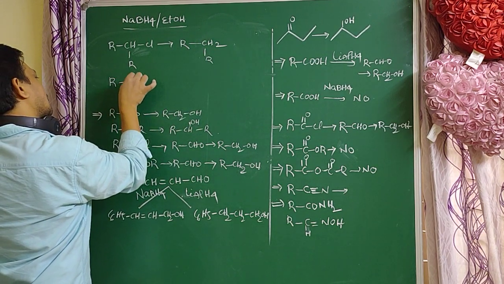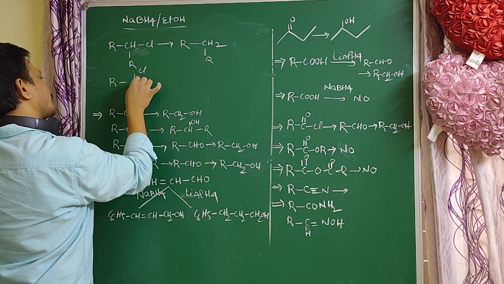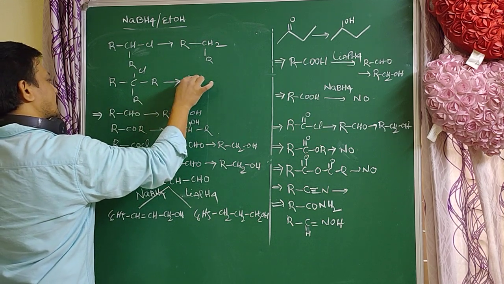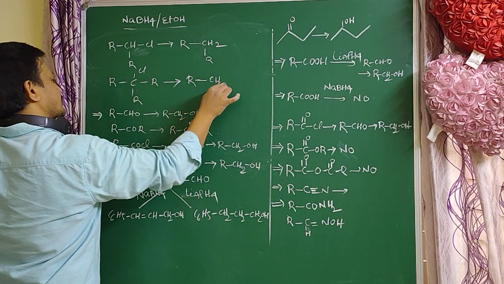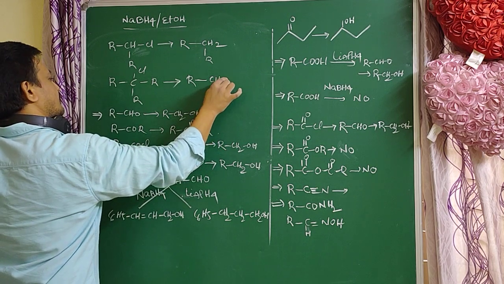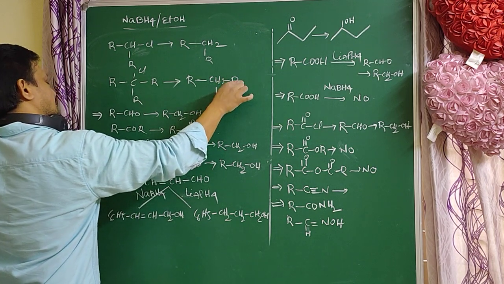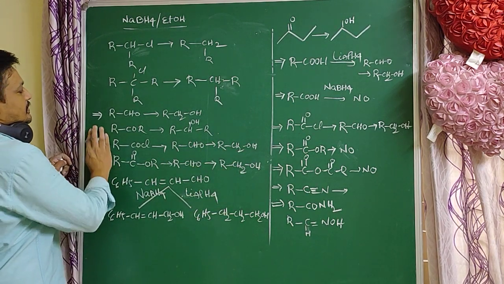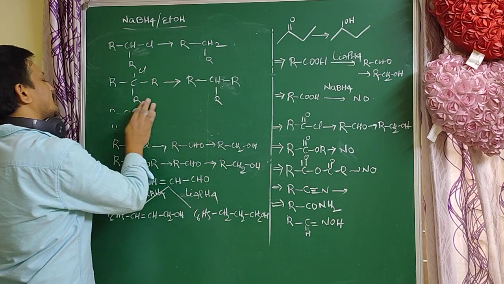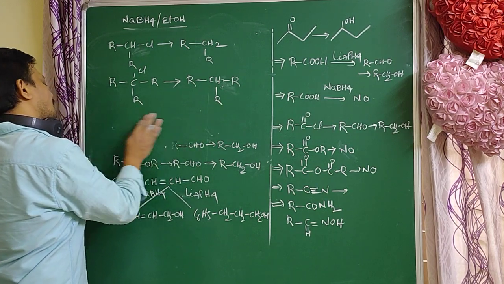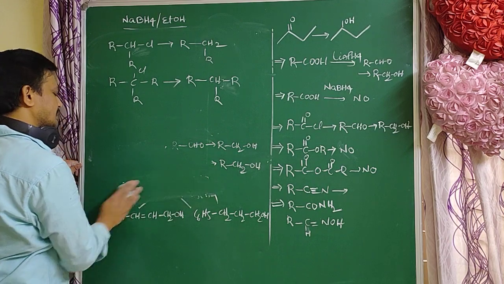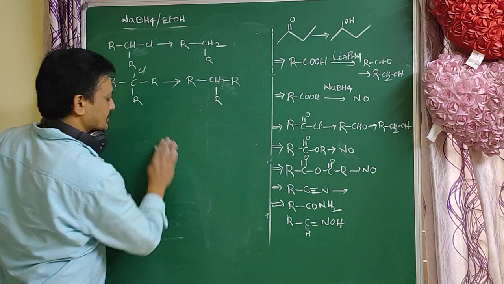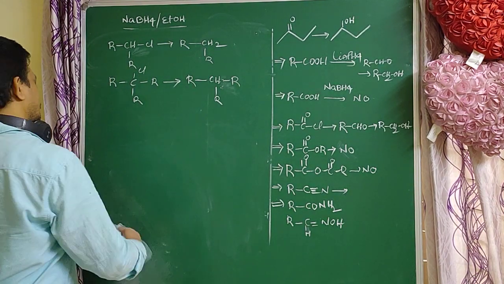Tertiary alkyl halides are also easily reduced to alkanes in presence of NaBH4. So NaBH4 is a very suitable reducing agent for reduction of secondary alkyl halides and tertiary alkyl halides. That is very, very important, students.